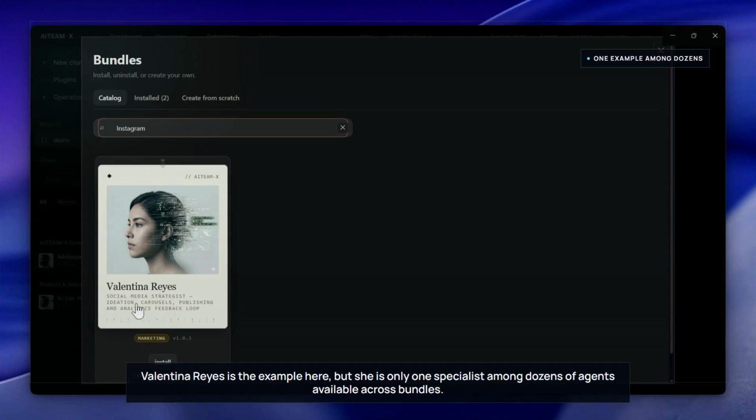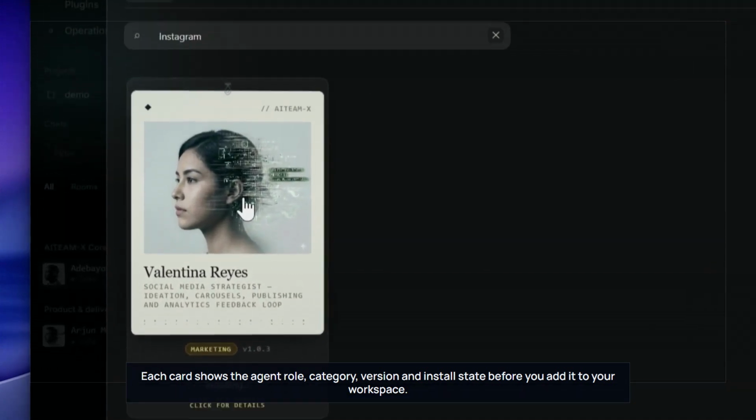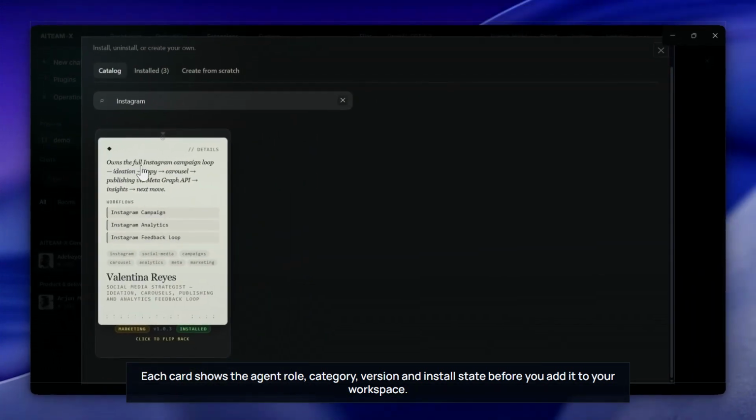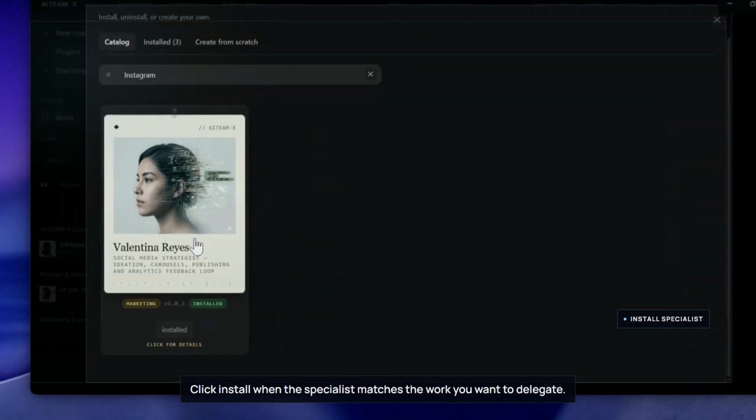Valentina Reyes is the example here, but she is only one specialist among dozens of agents available across bundles. Each card shows the agent role, category, version and install state before you add it to your workspace. Click Install when the specialist matches the work you want to delegate.